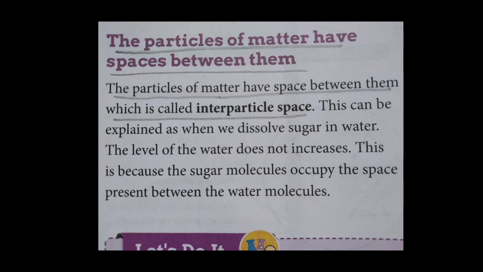So the particles of matter have space between them, and that space is called interparticle space. You can see in the second line, interparticle space.